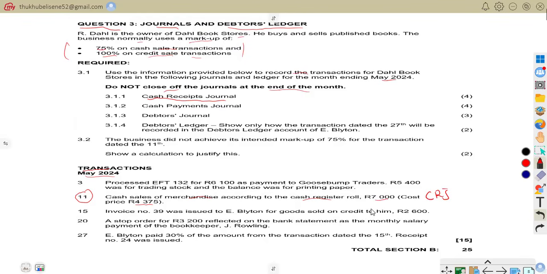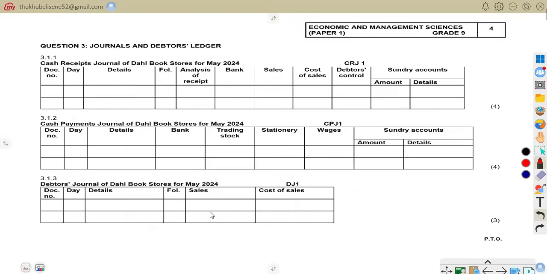Why it is entered in this Cash Receipt Journal is because money was received. We received this money because we did sell the merchandise that amounted to 7,000 with this cost price of 4,375. So now let us record it in our answer book.